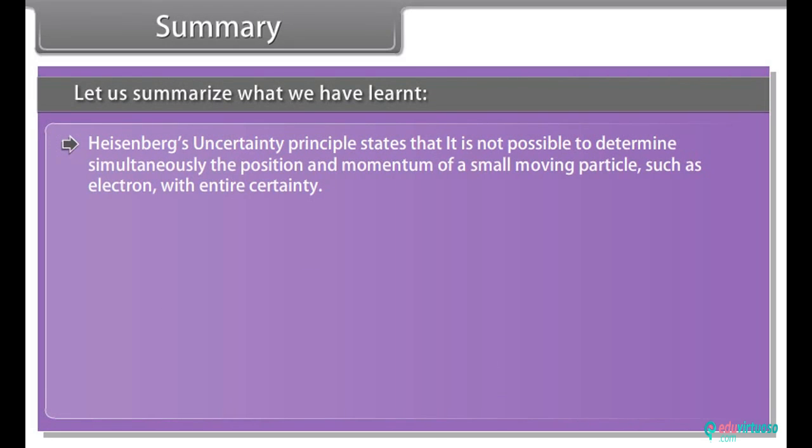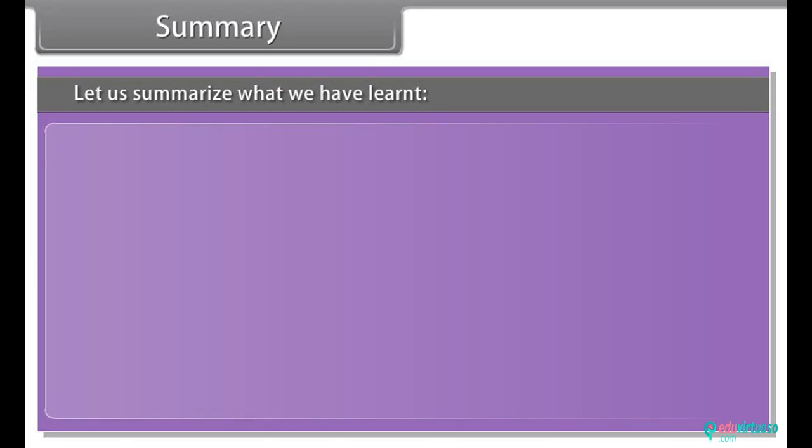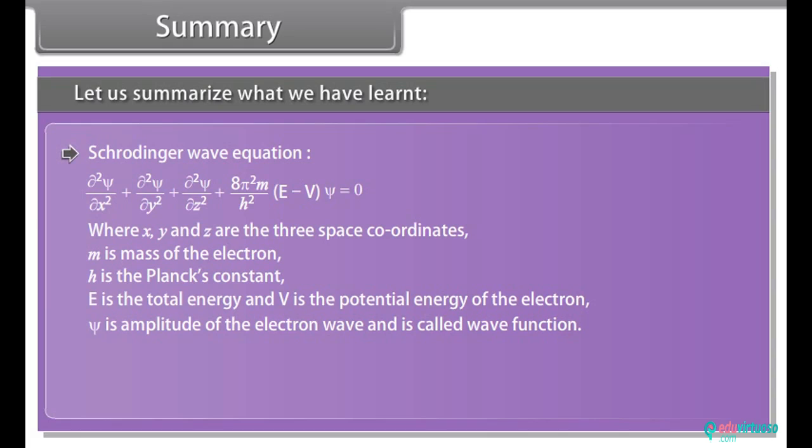Heisenberg's uncertainty principle states that it is not possible to determine simultaneously the position and momentum of a small moving particle, such as an electron, with entire certainty. Mathematically, it may be expressed as given. Schrodinger wave equation, where x, y and z are the 3 space coordinates, m is the mass of the electron, h is Planck's constant, E is the total energy and V is the potential energy of the electron. Psi is the amplitude of the electron wave and is called the wave function.